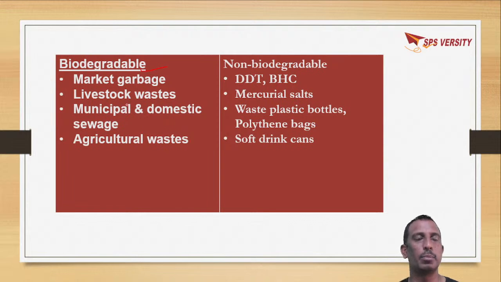Biodegradable means they can be decomposed easily by microorganisms, like market garbage, livestock waste, municipal and domestic sewage, and agriculture waste. These are easily decomposed by microorganisms.